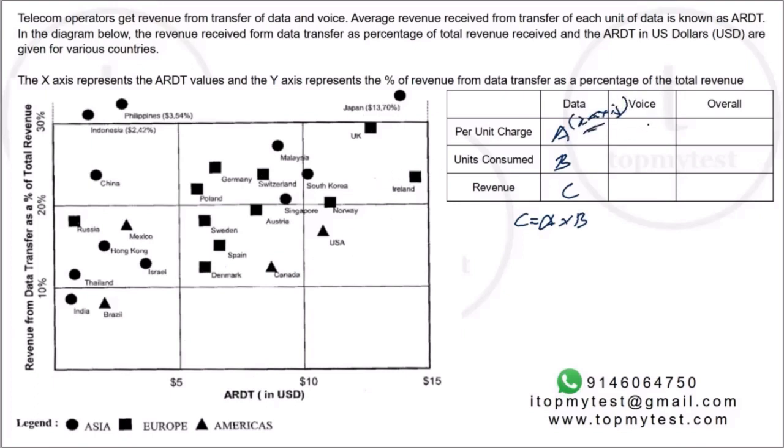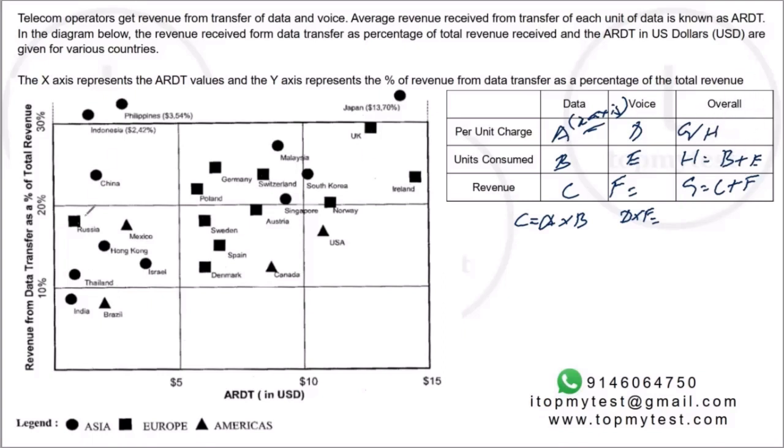Similarly, D into E should be equal to F. Is anything given? No, this is revenue from voice. Now we know C plus F, so let's call it G. G should be equal to C plus F. B plus E should be equal to H. And G by H should be the overall average unit.